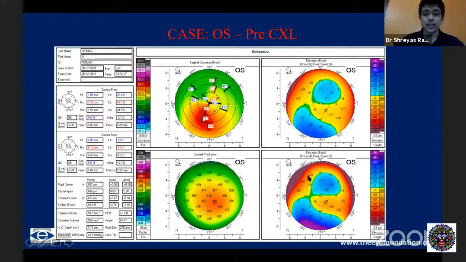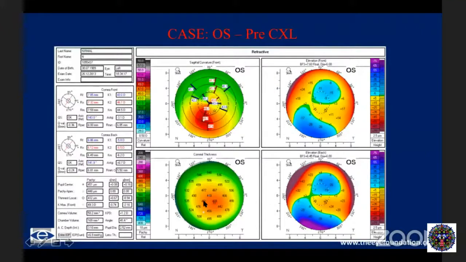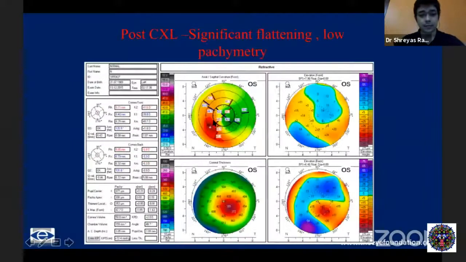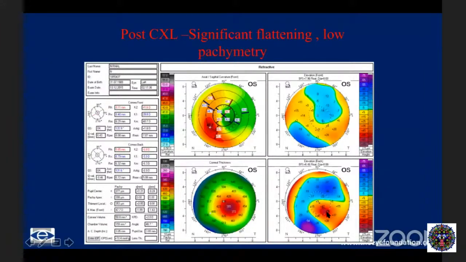Now, this is a patient with a frank keratoconus. As you can see here, IS asymmetry, elevation in the anterior and posterior floats, thinning in the cornea. Now, this is pre-cross-linking. This is a progressive case of keratoconus. And I will show you the next map, which is post-cross-linking. Now, you can see here, there is a little bit of flattening. You still have some of the elevation points. Posteriorly, the cornea is still elevated.